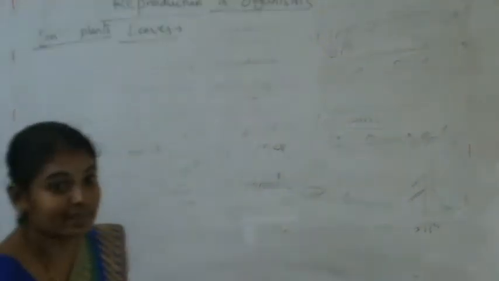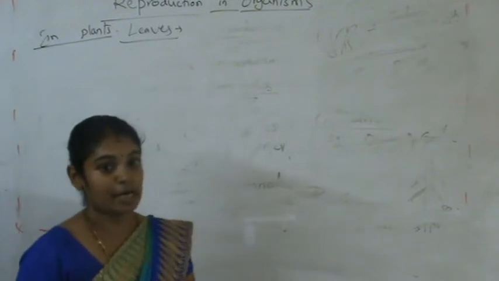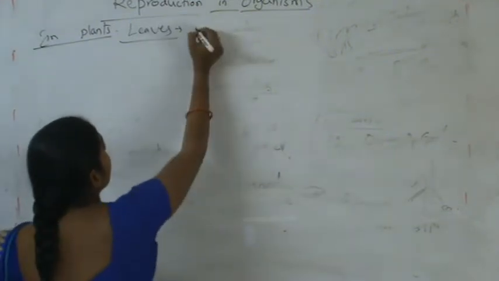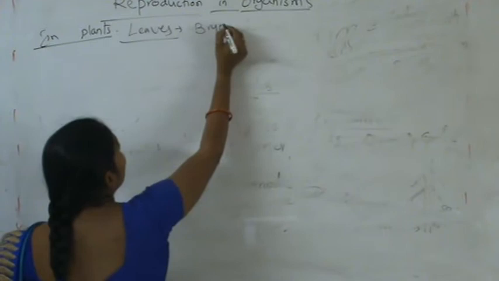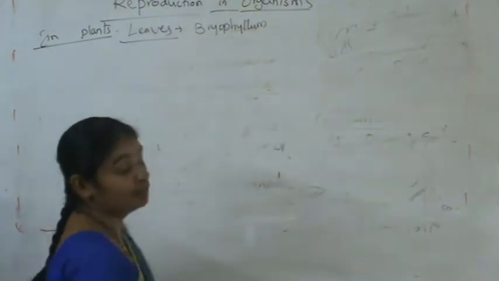Leaf also participates in the vegetative reproduction process. Here the example is Bryophyllum.